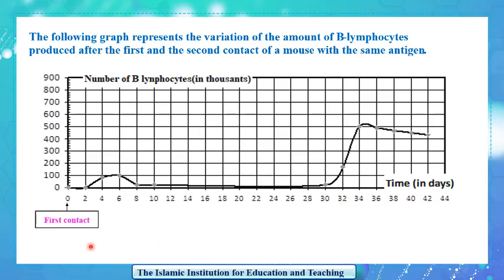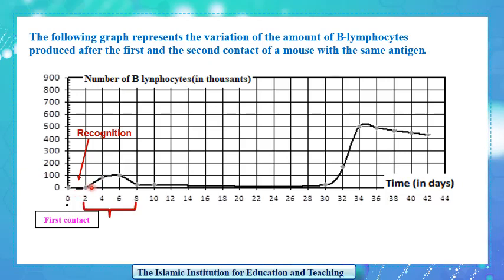Upon the first contact with the antigen, that will lead to a primary immune response, and during the first 2 days, the number of B lymphocytes is 0, which means that there are no B lymphocytes during these 2 days. Why? Because it is the time taken by the immune response and the T helper cells to recognize the antigen, which in turn activate the B lymphocytes. So these 2 days represent the recognition phase.